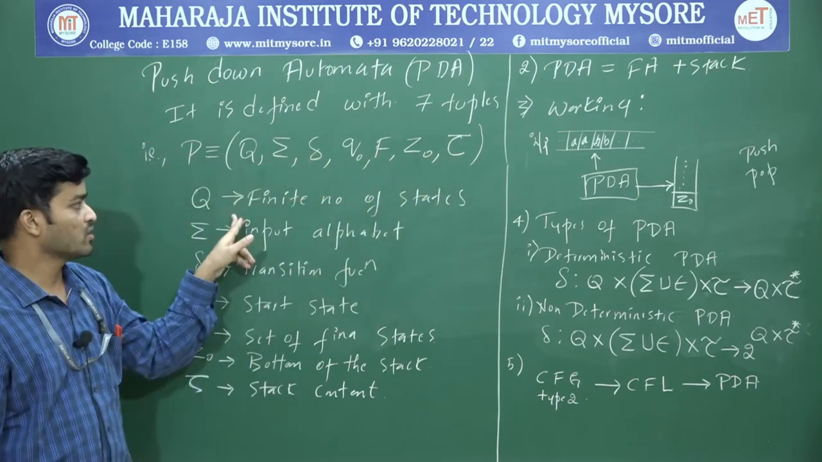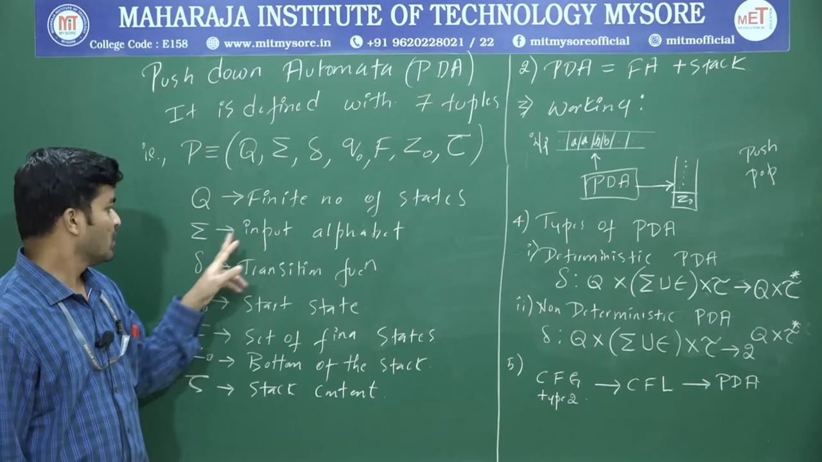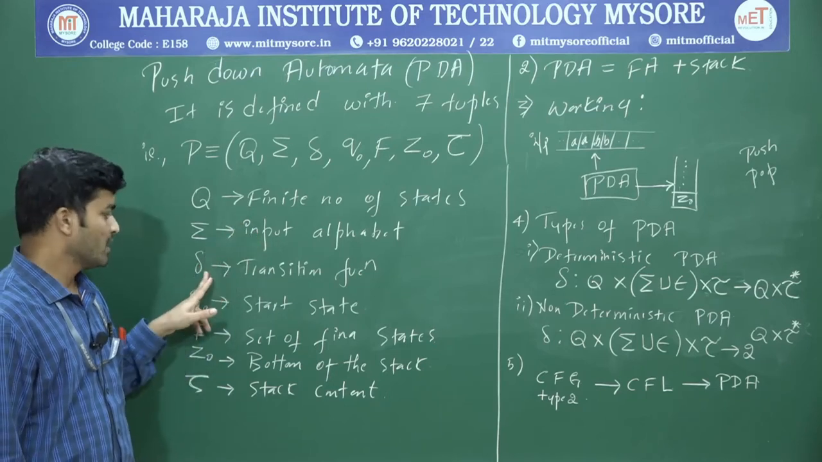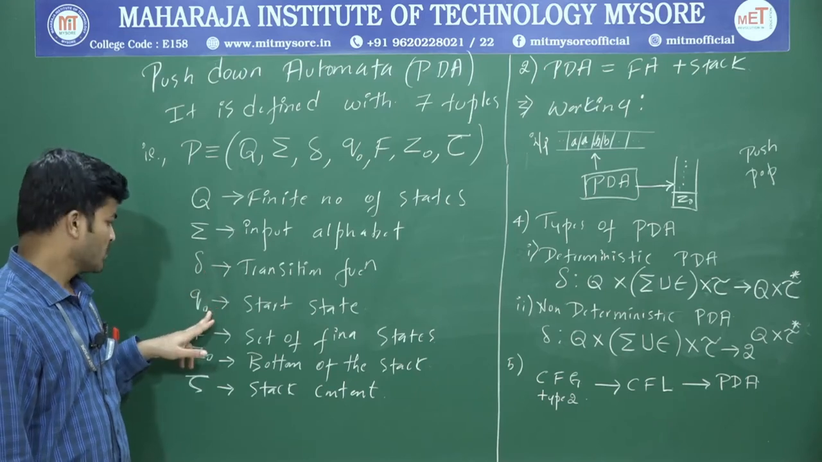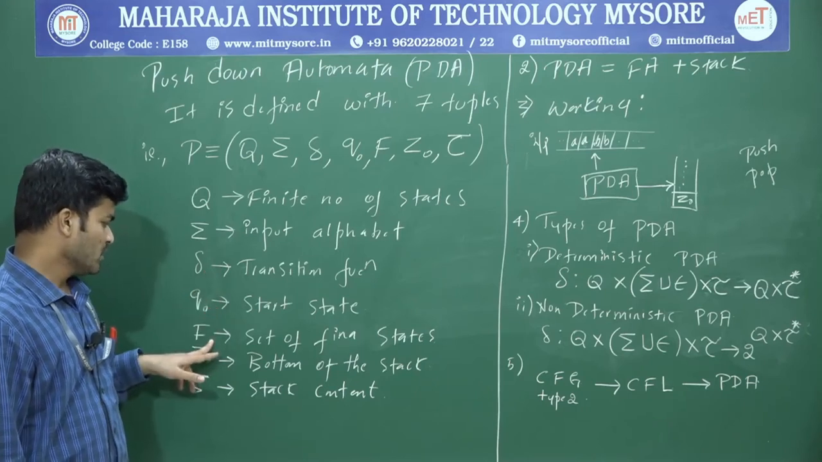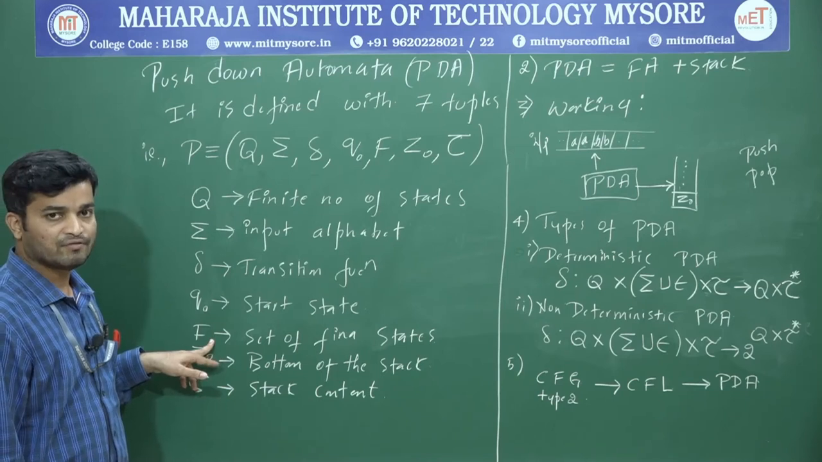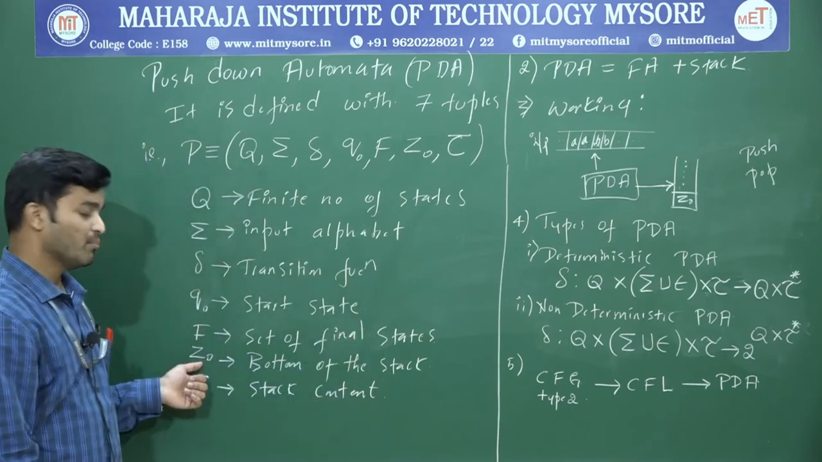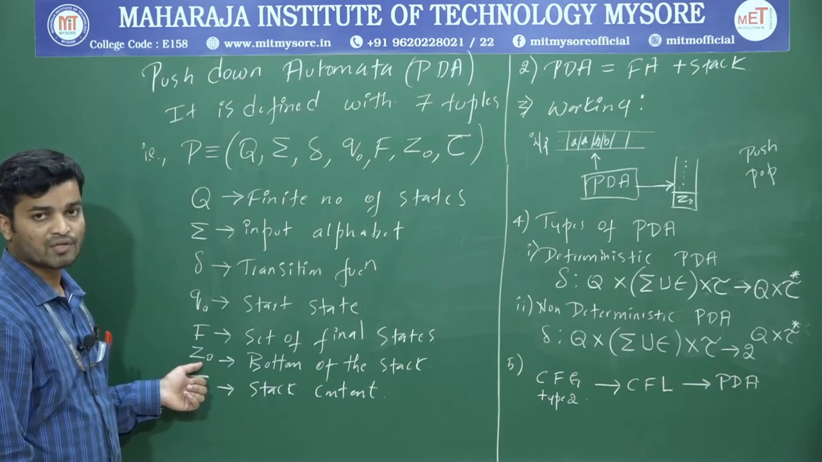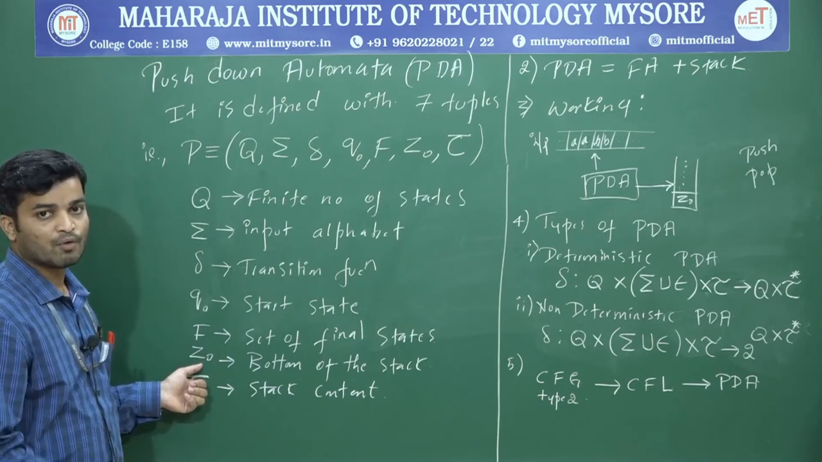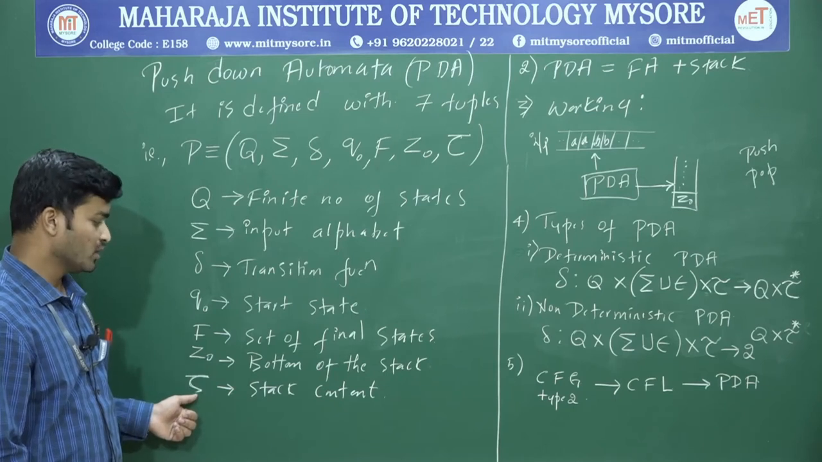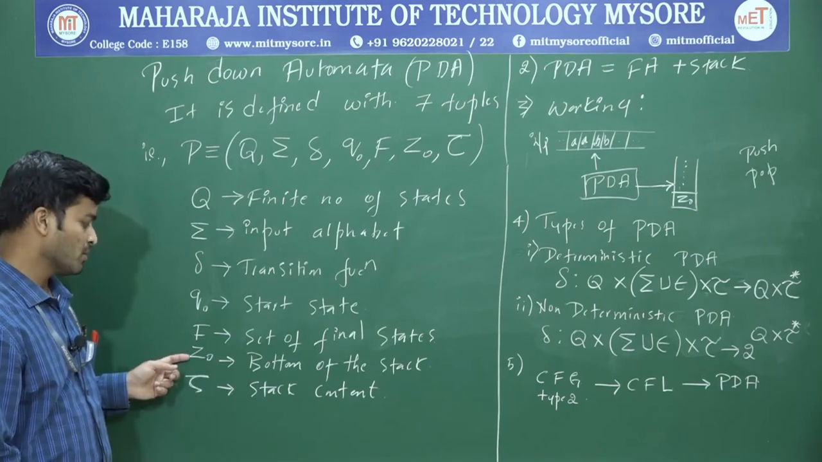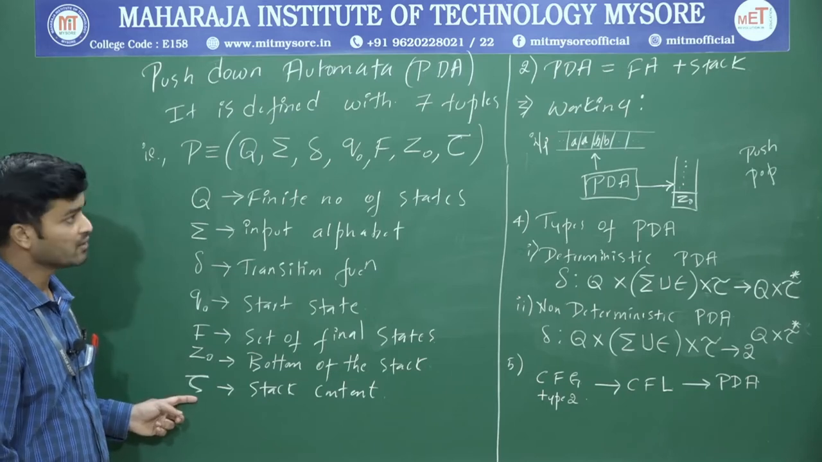So what is Q? Q is a finite set of states. Sigma is the input alphabet. Delta is the transition function. Q0 is the start state. F is the set of final states. And Z0 is the bottom of the stack. Here we are going to use the stack concept while designing pushdown automata. And tau is the stack content. Z0 is the bottom of the stack, tau is the stack content.